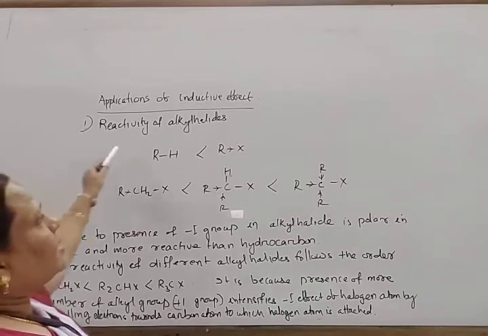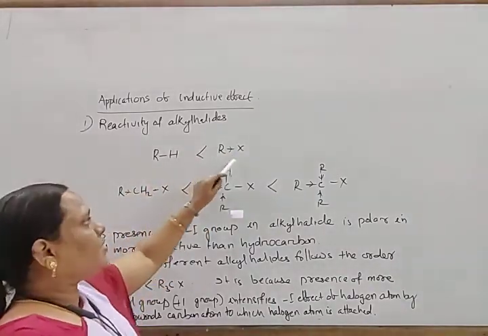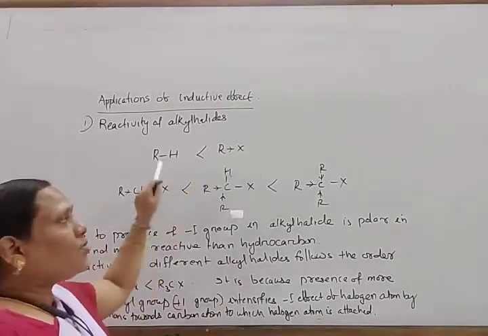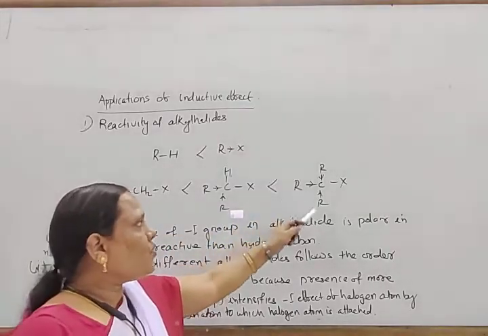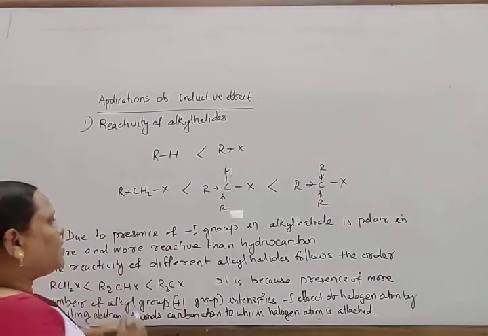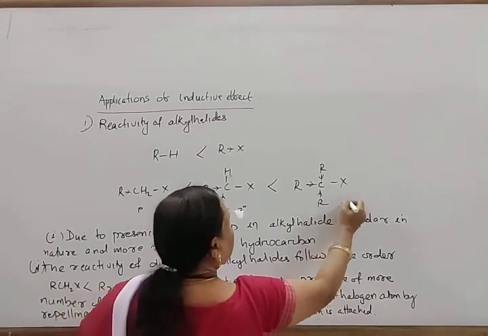So look here, the reactivity of alkyl halides: RX is more reactive than RH. So alkyl halide is more reactive than this. In this way, tertiary alkyl halide is more reactive than secondary, than primary. So this is primary, this is secondary, and this is tertiary.